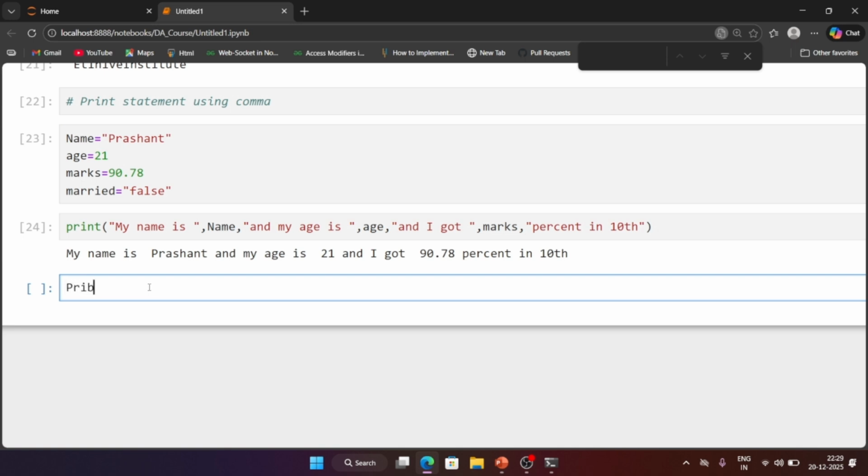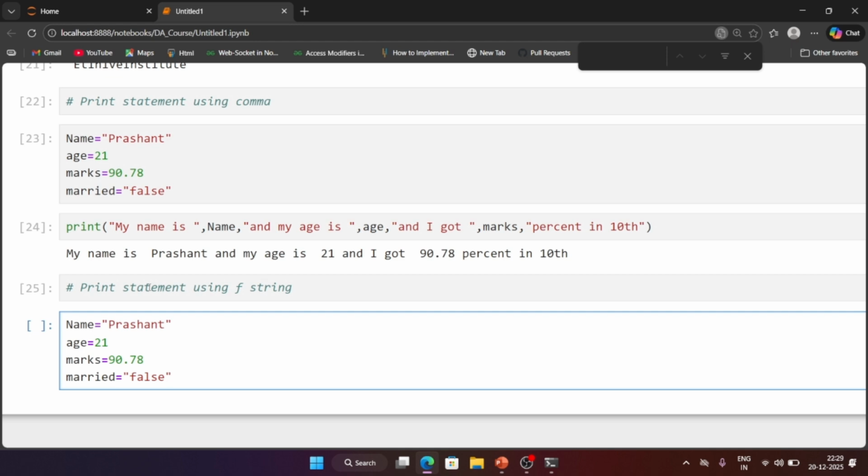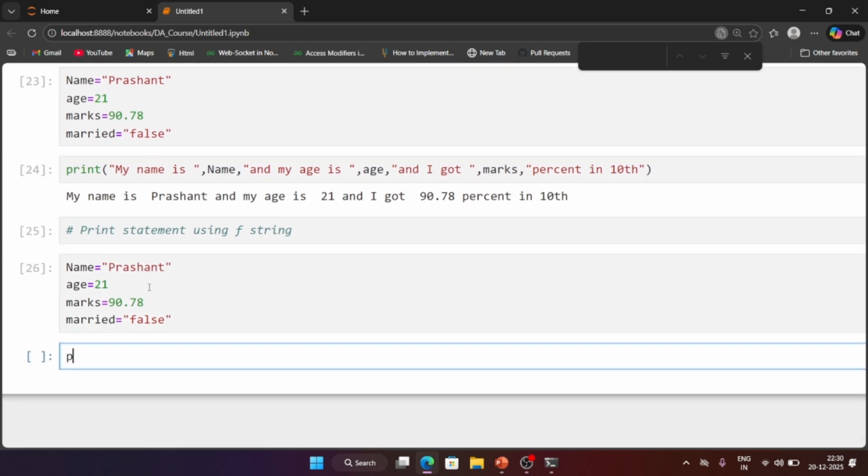Okay, so let's see the print statement using f string. Now how to perform this actually, so let's see. Here I am going to use the same variable names, and let's see how to print that statement. Here, how to use an f string: first you have to give print, again f, and now double quotes, and everything you have to write inside this double quote.